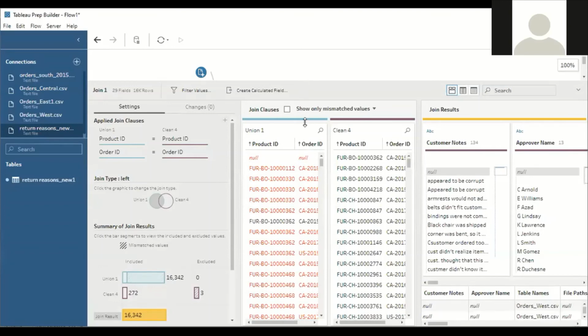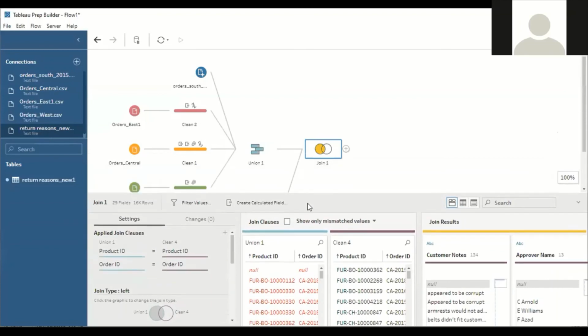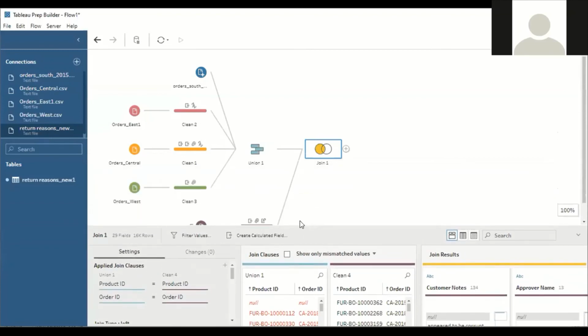Understood? Now next, most important, this one, returned. How many people have returned the products, and how many have not? Understood? We have to add one more field, along with how many days the company is taking to return the product, or customers are taking to return the product. We want to include that field as well. That can be done using a calculated field. So I will add two more fields here.